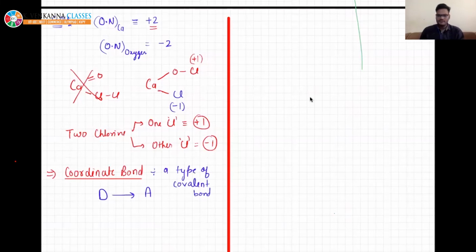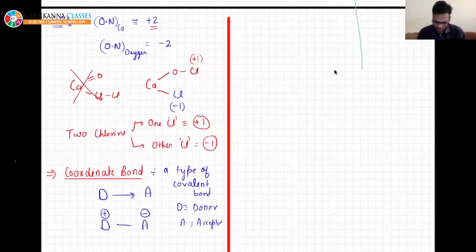If you find somewhere such a kind of bond, beta, what will you do? You just represent it like this. D will be having positive and A will be having negative. Then you can solve the question. D means donor and A means acceptor.